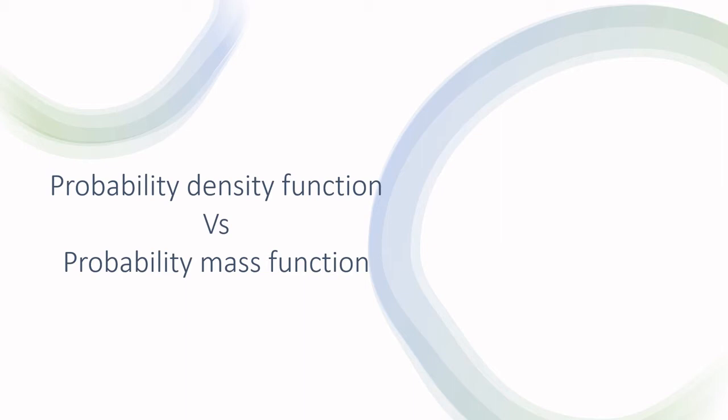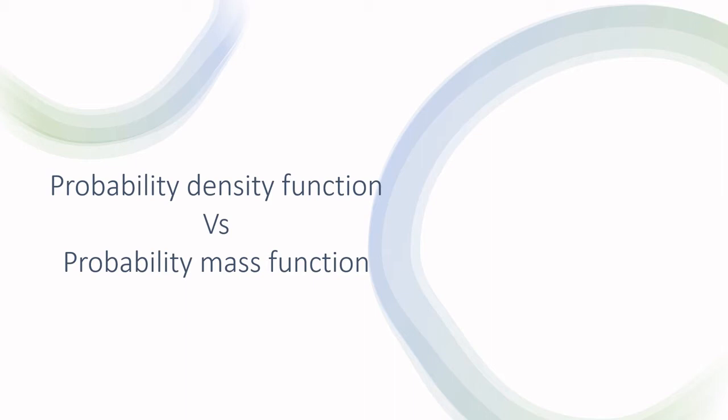In this video, we are going to talk about what is meant by probability density function and what is meant by probability mass function and how we can implement these things using Python. First of all, let's try to understand what is meant by probability. Probability is a way to represent the possible values and their respective probabilities.